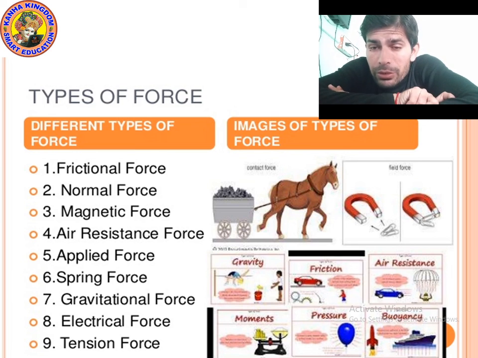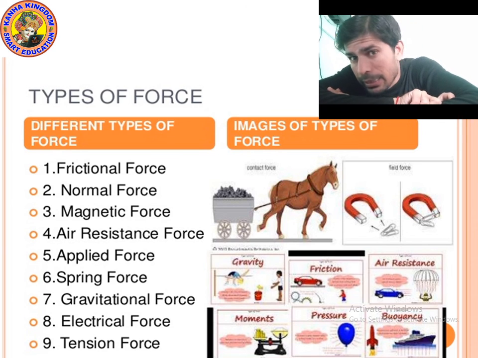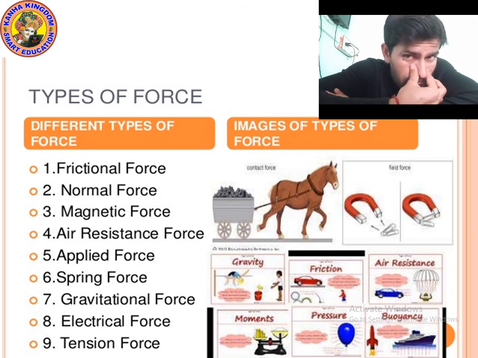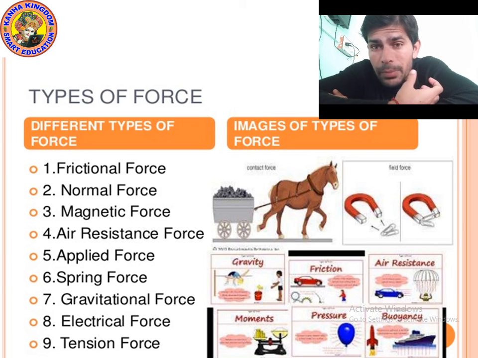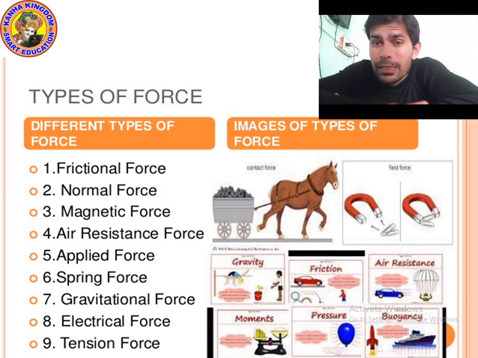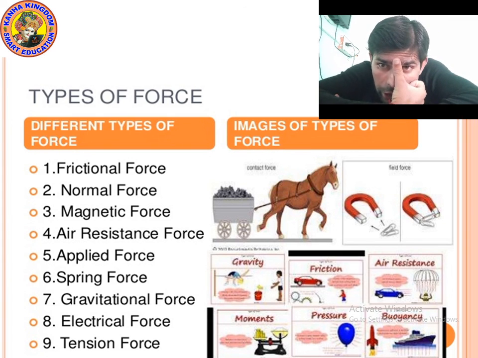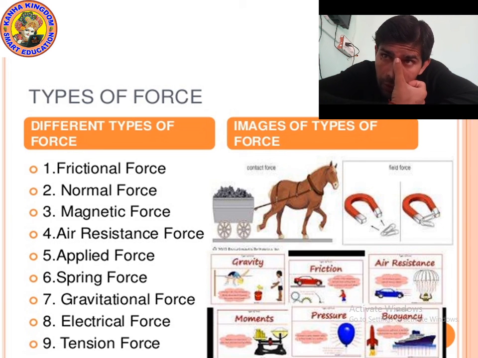If you throw a ball in the sky, what will happen? The ball will come back. This is due to the gravitational force. If you are riding a bicycle and you apply the brake, what will happen? The bicycle will stop. Why? Because of frictional force.